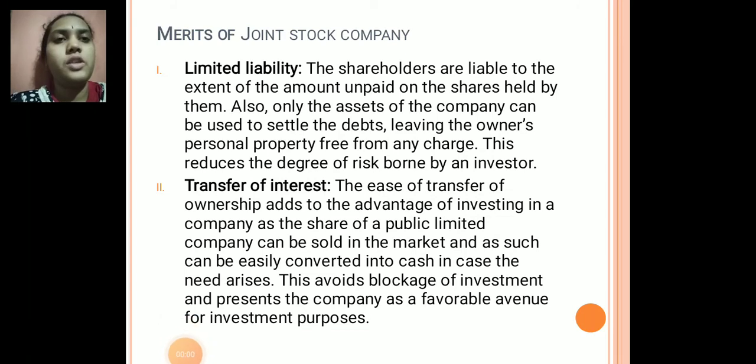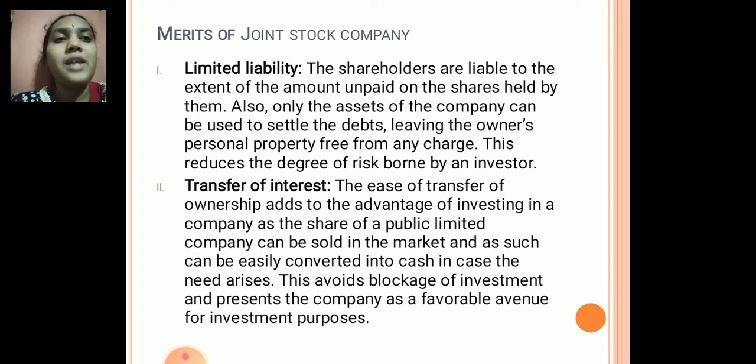Dear students, today I'll be explaining to you all the merits of joint stock company. As I have already explained the features of joint stock company, the merits or the advantages of joint stock company is that the very unique feature, or the most advantageous concept, of this joint stock company is that it has limited liability. The shareholders are liable to the extent of the amount unpaid on the shares held by them.